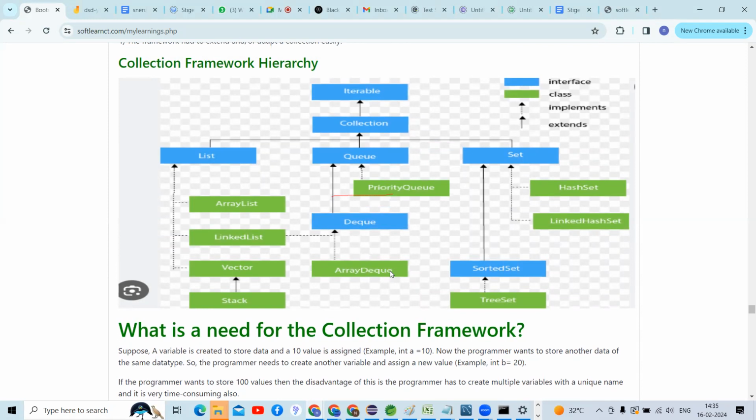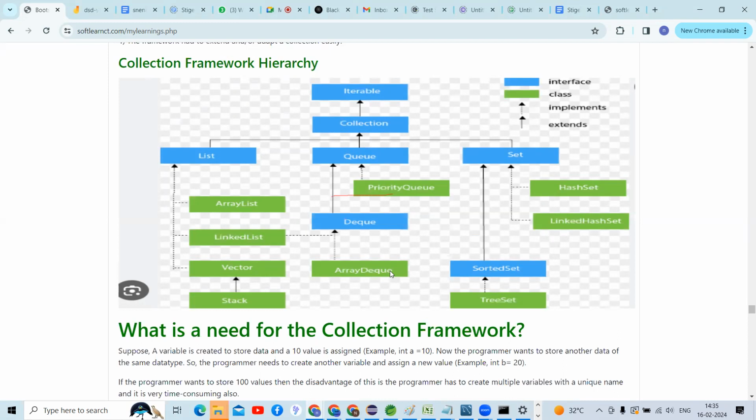This is an interview question also. They will ask, can you explain the hierarchy of the collection framework? I will explain you. First of all, listen here, guys. Yashwant, you can just mute, your mic is getting a little disturbance.